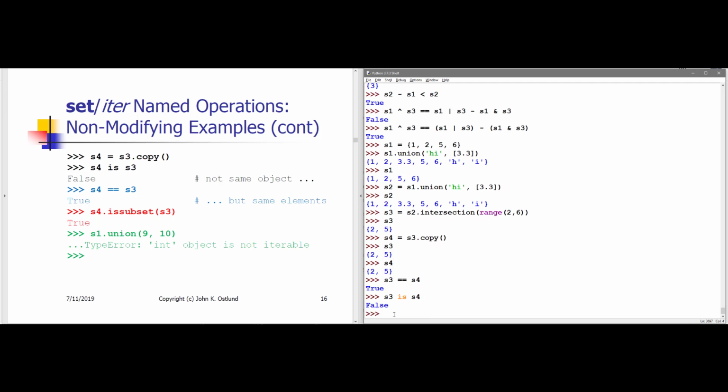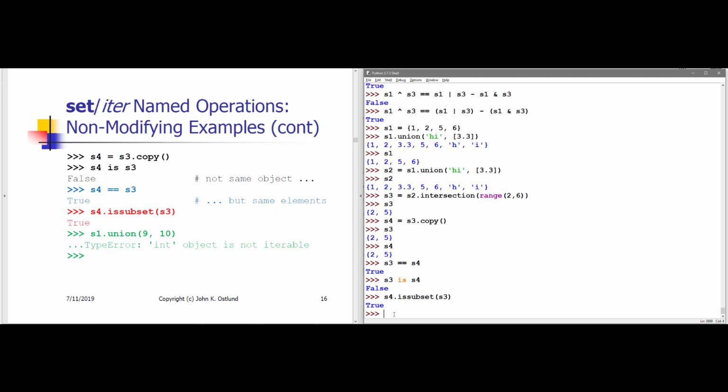I get false when I test whether S3 is S4. Now, is S4 a subset of S3? Is subset compares just for subset, not for proper subset. So it's true that S4 is a subset of S3 because S4 and S3 are equal.